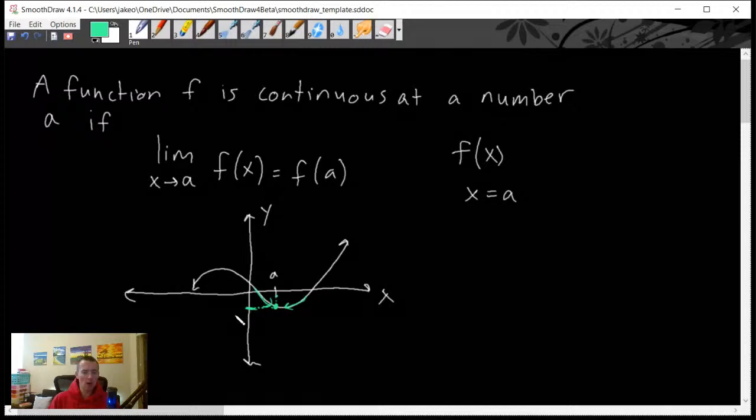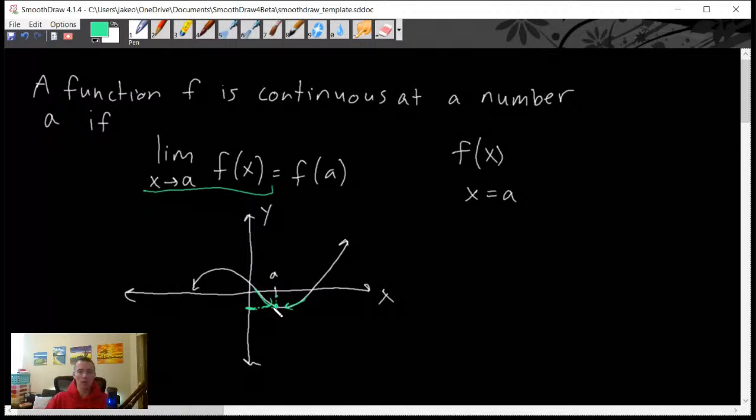So what y value, or what output of our function, are we approaching as our x value approaches that a value? The important thing to point out here is limits don't really care what's happening at that specific point. Limits in general only care about what's happening around that point. So this left side of our equation, this limit, doesn't care what's going on with our function at the specific x value of x equals a. What it cares about is what's going on as we get really, really close to that x value.